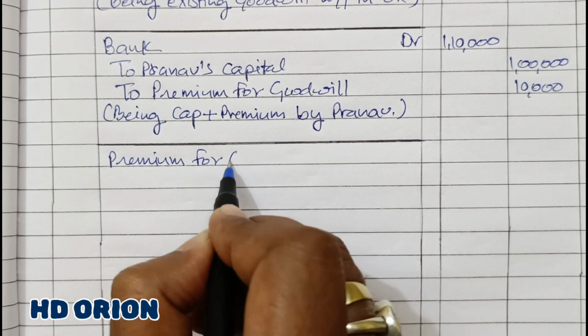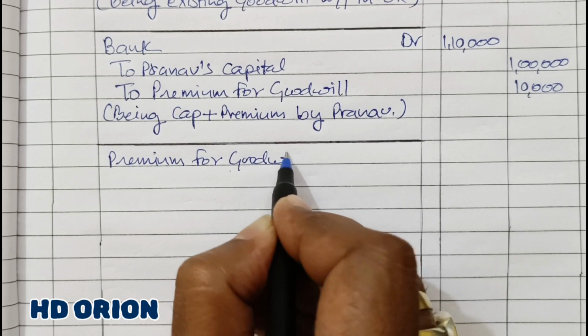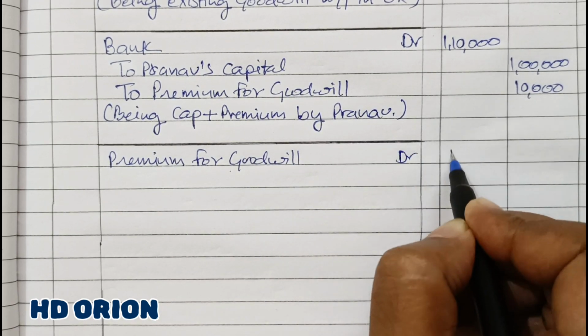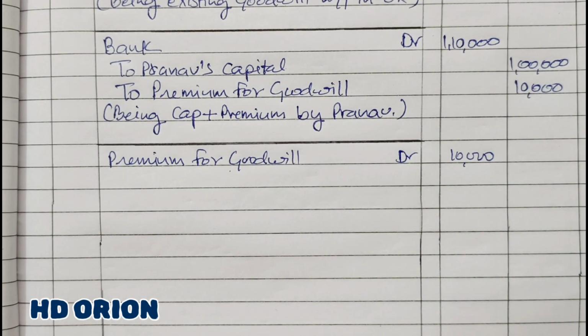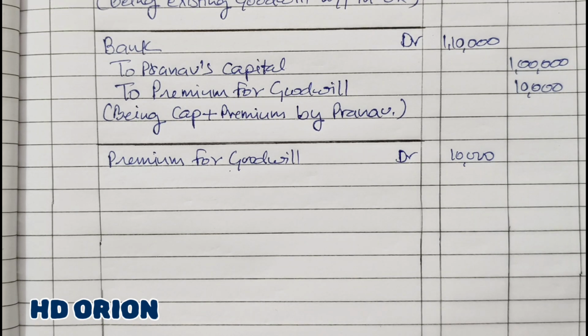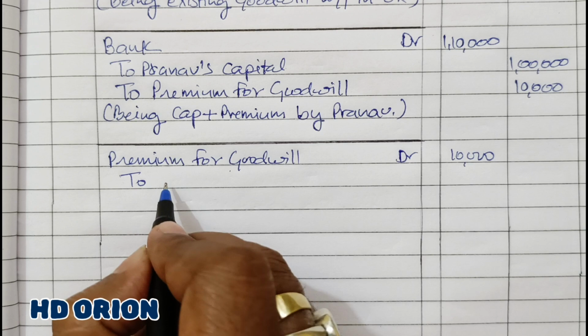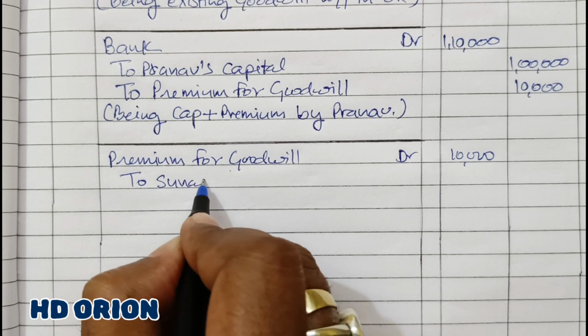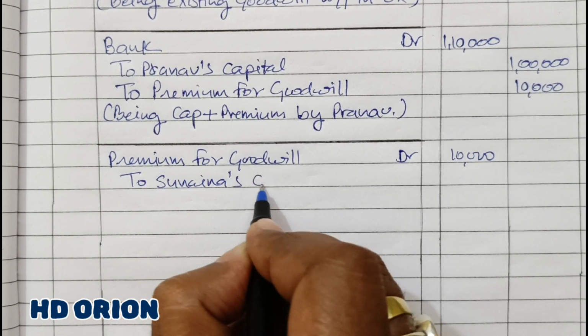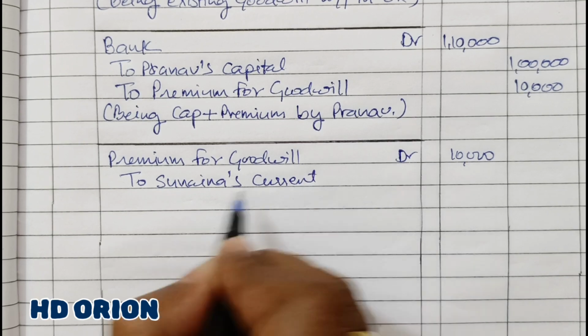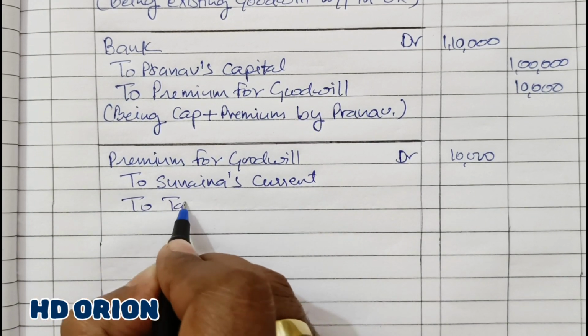Premium for goodwill account will be debited and closed, rupees 10,000, and transferred to the current account of sacrificing partners, that is Sunaina and Tamanna.